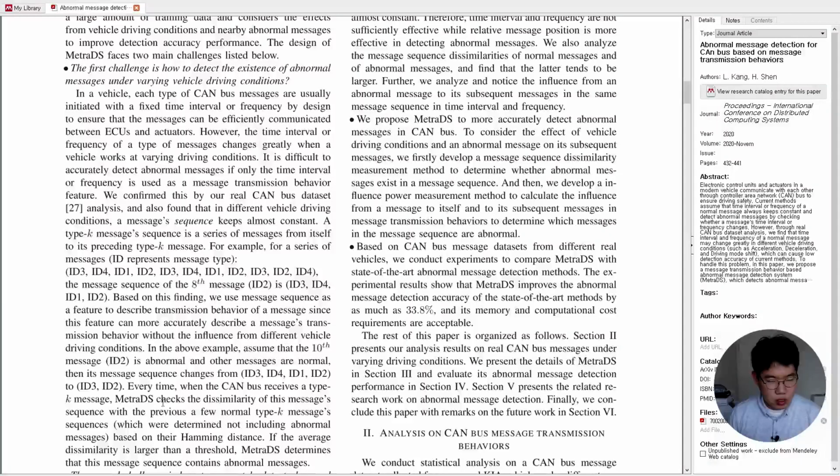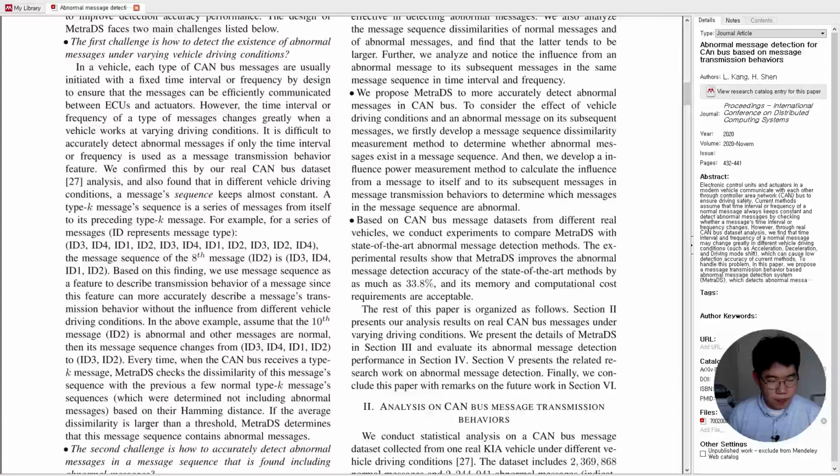MetraDS checks the dissimilarity of this message sequence with the previous few normal type K message sequences, which were determined not to include abnormal messages, based on their Hamming distance. If the average dissimilarity is larger than a threshold, MetraDS determines that this message sequence contains an abnormal message.